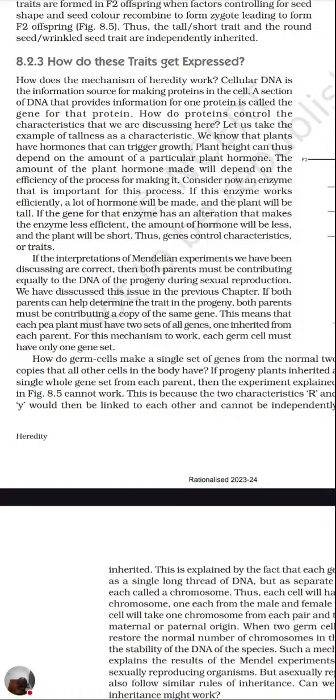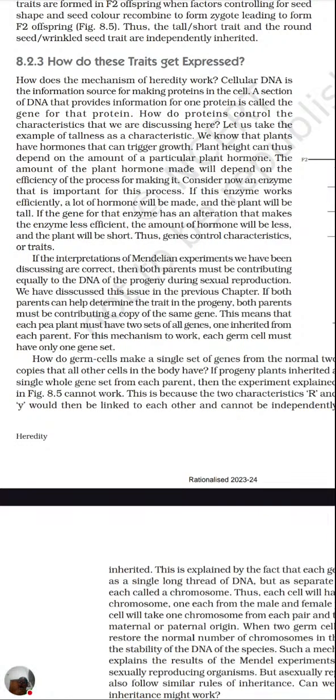Cellular DNA is the information source for making protein in the cell. This part is very important. DNA is responsible for making protein. A section of the DNA that provides information for one protein is called a gene. The section or part of the DNA which gives information for a particular protein is called a gene.